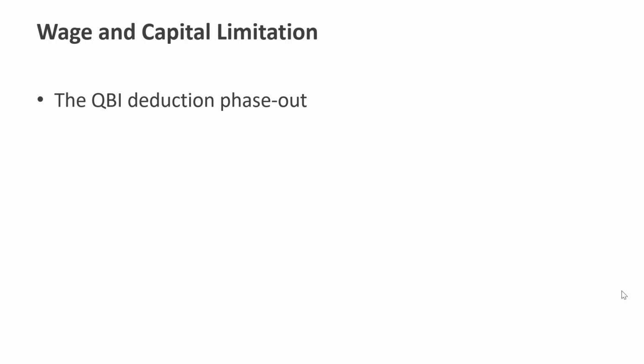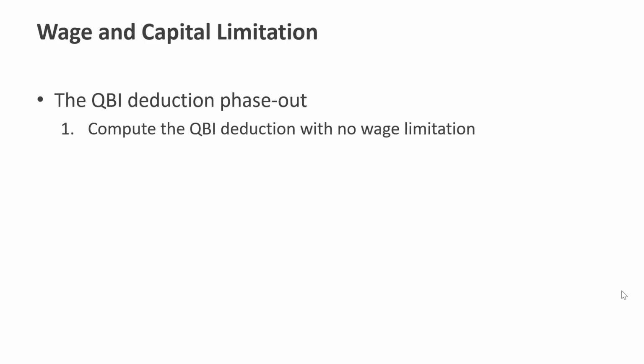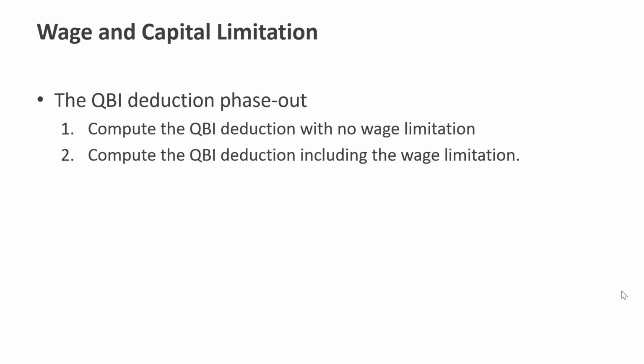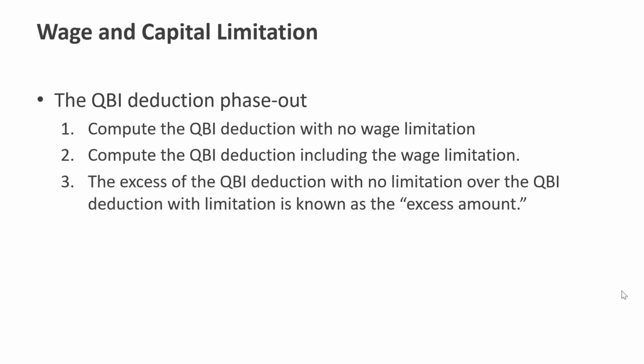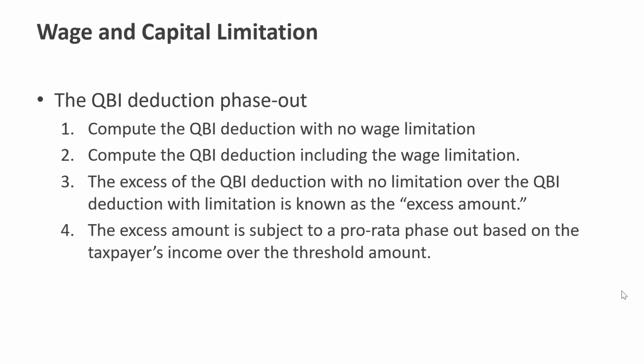First, you compute the QBI deduction as if there was no wage limitation. Then you compute the QBI deduction including the wage limitation. You measure the excess of the QBI deduction with no limitation over the QBI deduction with a limitation, and call that the excess amount. The excess amount is then subject to a pro rata phase-out based on how much the taxpayer's income exceeds the threshold amount.